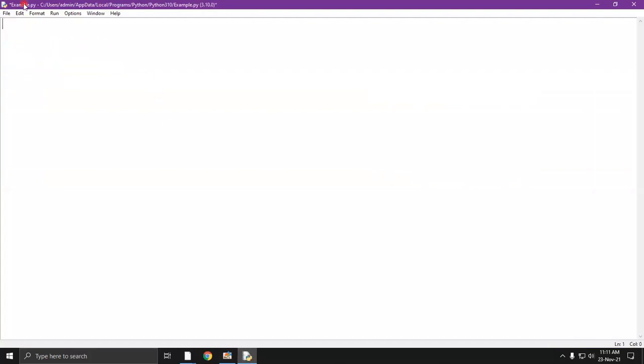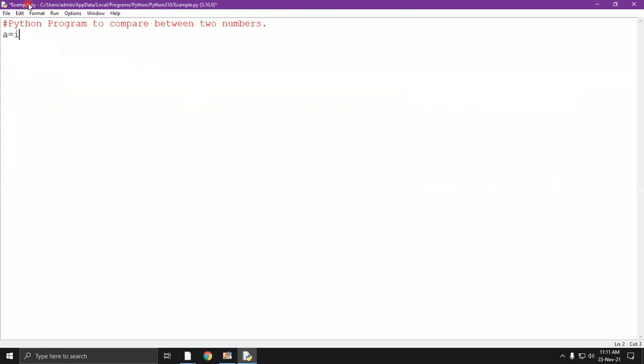Supposingly, we are checking between two numbers. So we are going to create a program to compare between two numbers. So here I am taking two numbers.